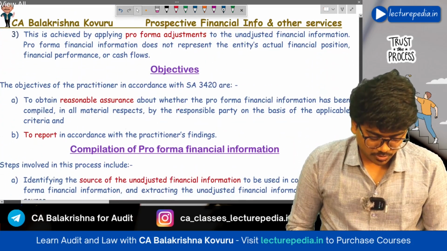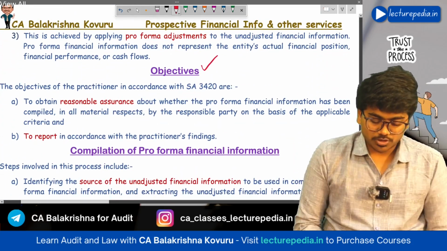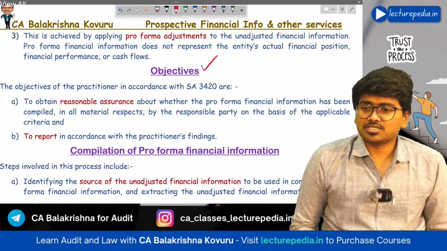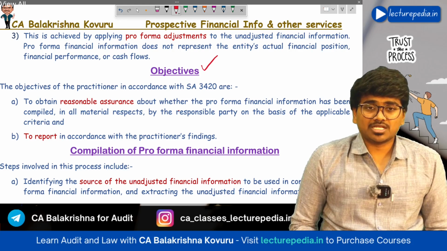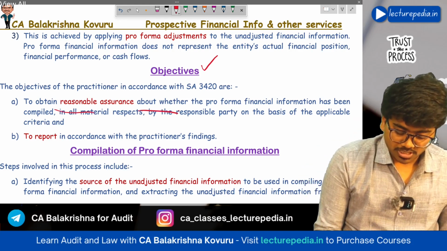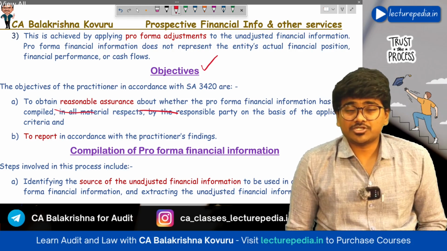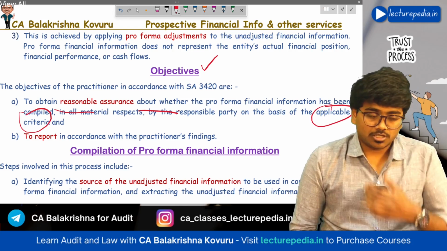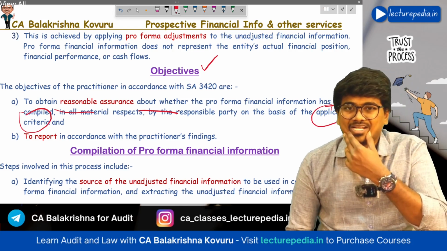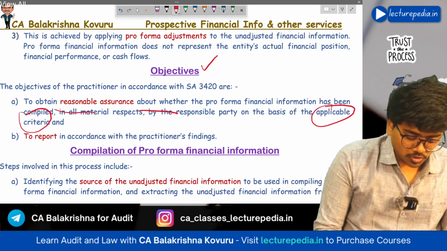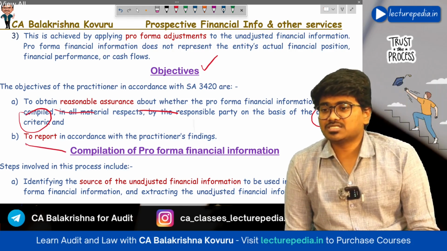Now, objectives with respect to SAE 3420. The objective of SAE 3420 is to enable the practitioner to obtain reasonable assurance about whether pro forma financial information has been prepared as per applicable criteria or not. Here also there will be applicable criteria. Applicable criteria is nothing but the applicable financial reporting framework, and to report in accordance with the practitioner's findings.